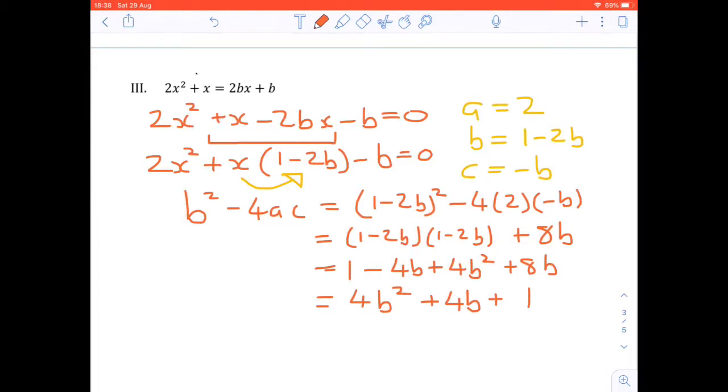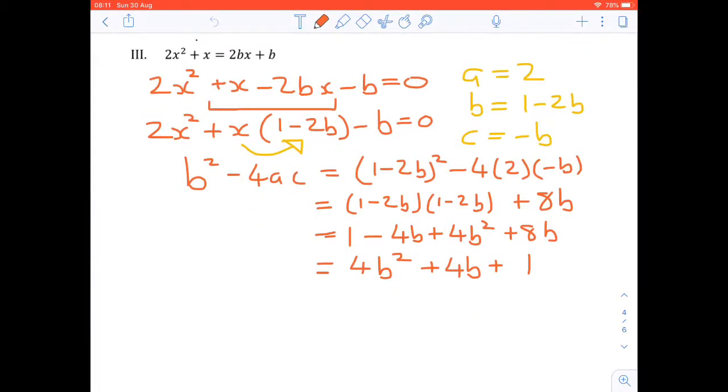Now just check, when you get to this stage, this might actually be a trinomial square. And it is. It equals (2b plus 1) squared.